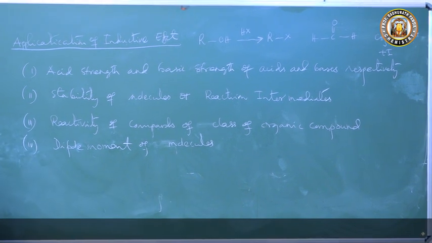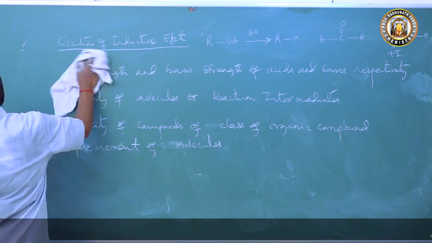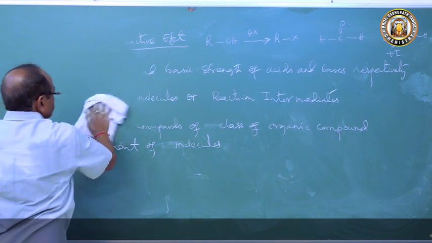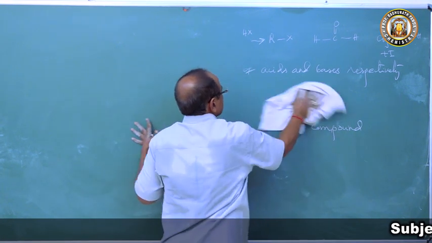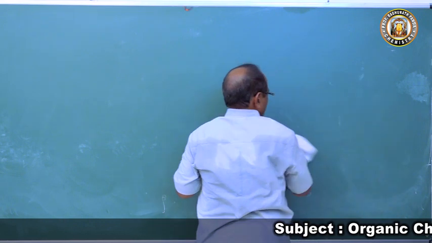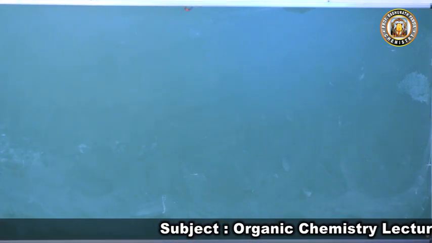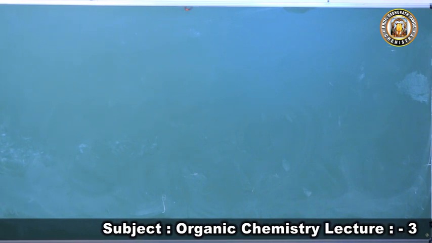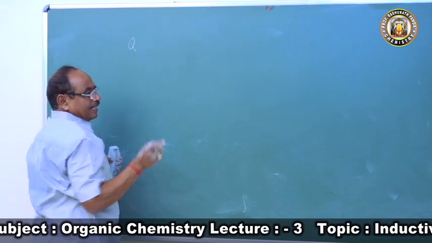Now let me take one simple example where you can understand this and you will develop interest in studying the inductive effect. If I go on discussing, it will take 20 or 30 classes for explaining all the applications. Just one simple application I am going to give you here. Ammonia. This question comes in the exam for a second year student.